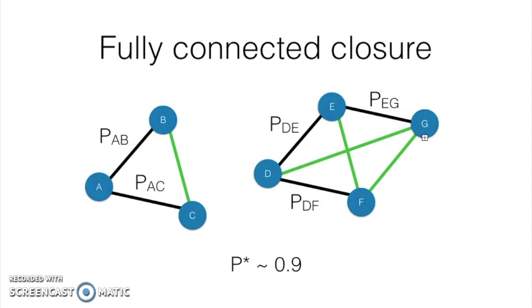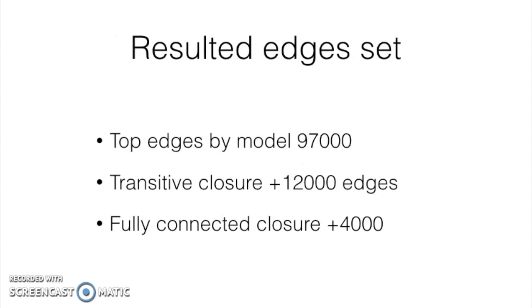In fully connected components closure, we select a set of edges with probability more than a threshold. After that, we add all edges missing to form fully connected components. We combine the top 97,000 edges by model prediction and an additional 16,000 edges added by closure.